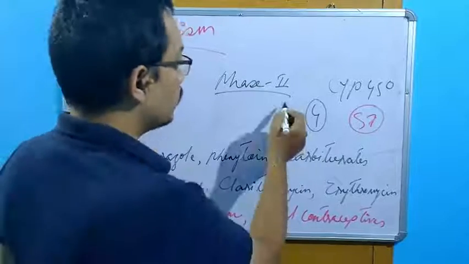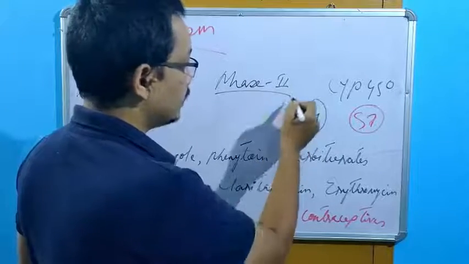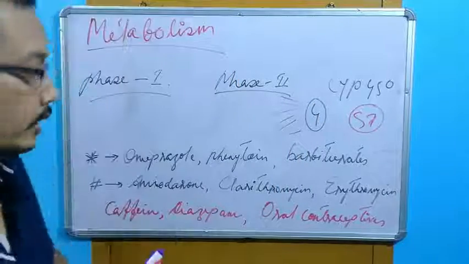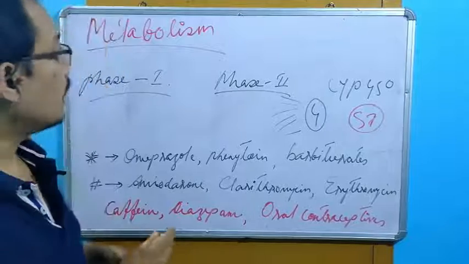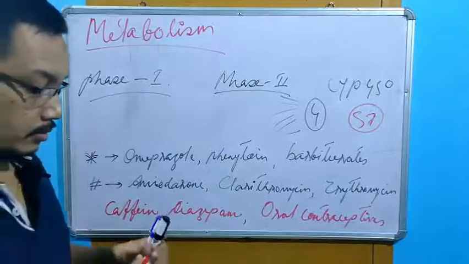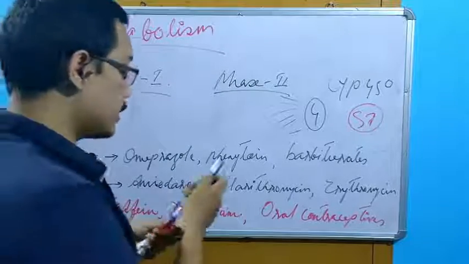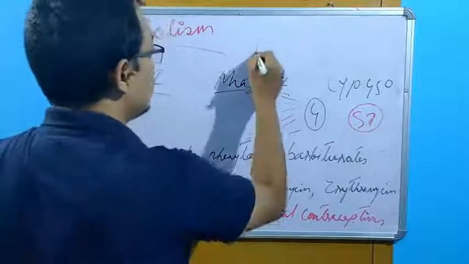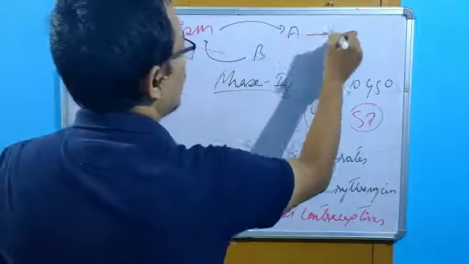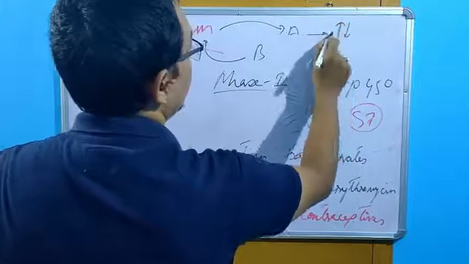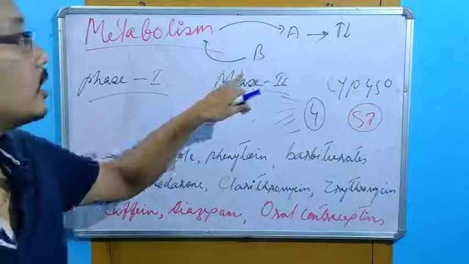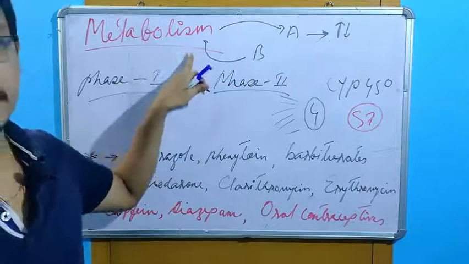But of course, these 4 will again be subdivided. There are other divisions also. So we are not going into details. Now the point is how a drug... So in drug-drug interaction, what happens exactly? Suppose a drug B can change the metabolism of drug A, then the effect will increase or decrease. The point is how drug B can change the metabolism.